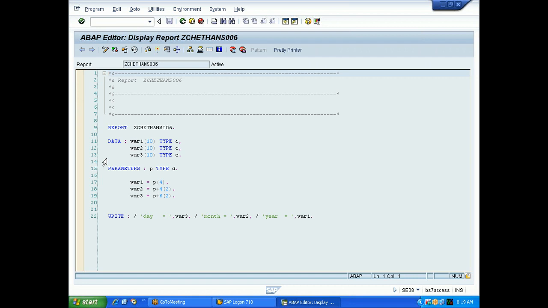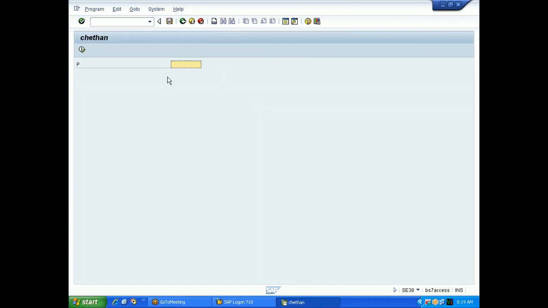Now you can see the program here. So he has declared three variables, and this is parameter P type D. Say for example, when you execute here, you will enter a date. Say I will enter here 10.12.2010, 10th December 2010. These are the separators for date. This is called the external format of the date, which we enter with dots. We can also enter like this.